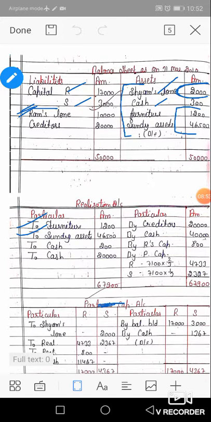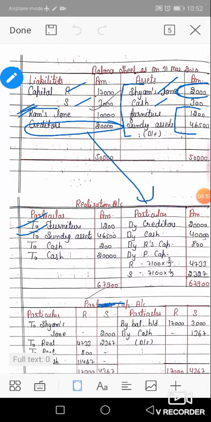So there is a single liability, creditors, transferred to the realization account. On the CR side, the journal entry is creditors account DR to realization. So 2 assets and 1 liability are transferred to the realization account from our balance sheet. Now next, selling price of assets.